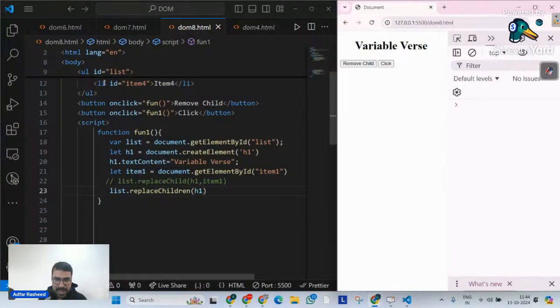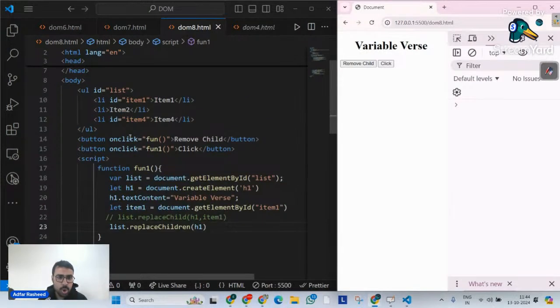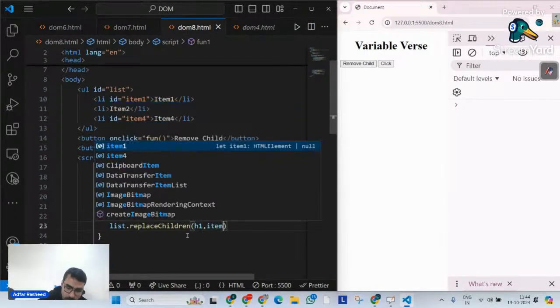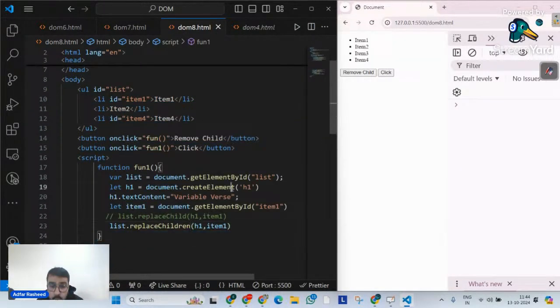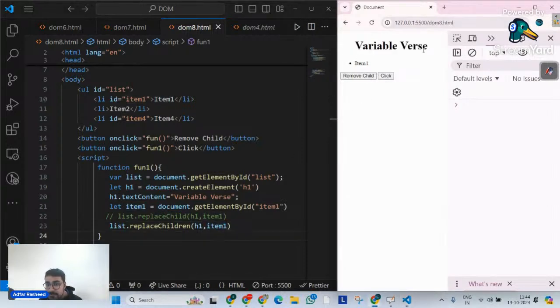So when I put h1 only, it has replaced the whole children under this ul, which means item 1, item 2, then item 3, then item 4, with this variable verse. Now when I put h1 comma item 1, what does that mean? Replace the whole children with h1 and item 1. That's why you see variable verse first and then item 1. Do you understand what I'm trying to say? Give me a quick confirmation in the chat.